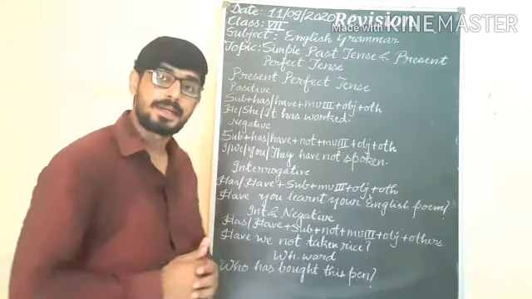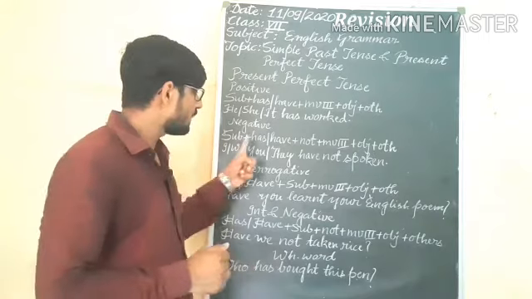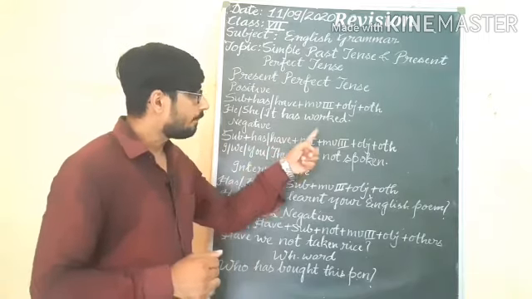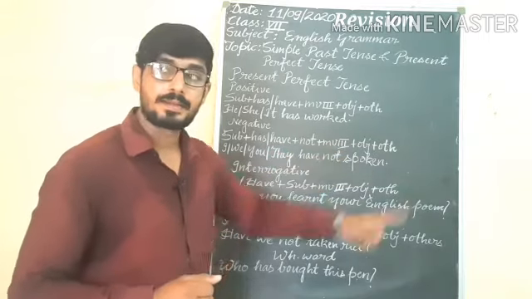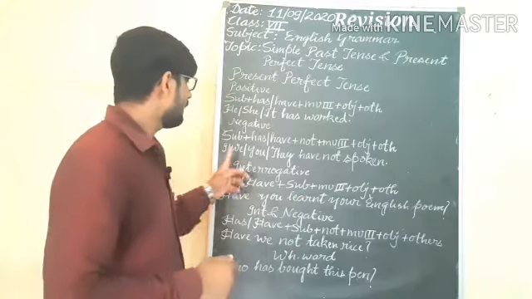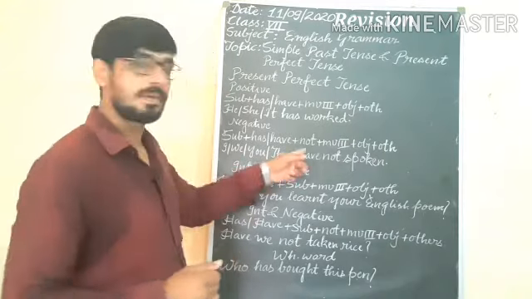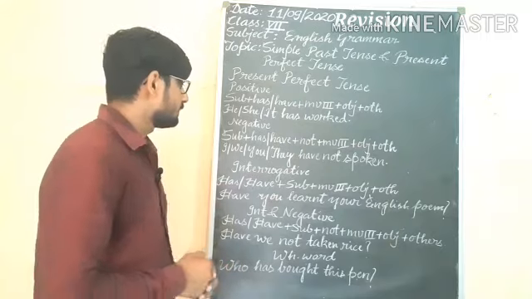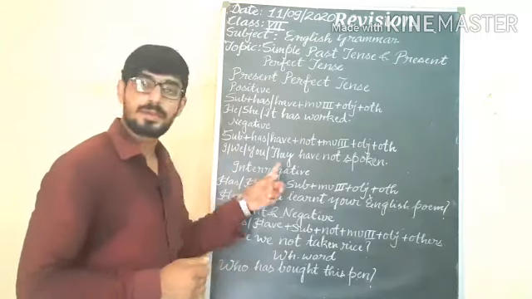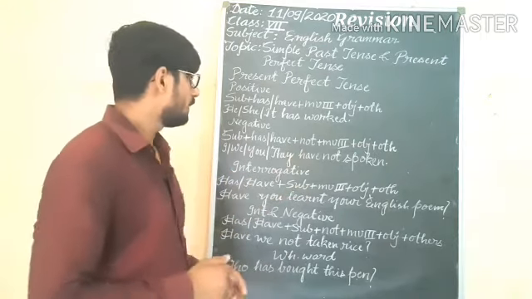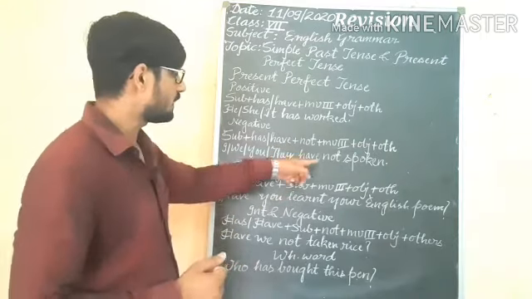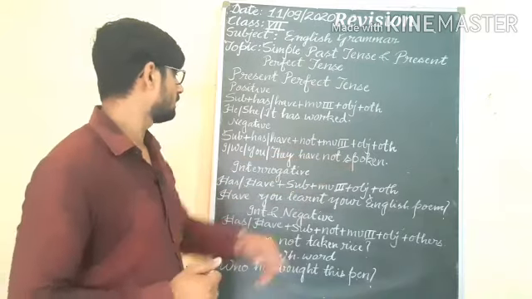In negative sentence: subject, has or have, not, main verb third form, object and other. With I, we, you, they, we will use have, afterward, according to word structure, not, then main verb third form, understand.